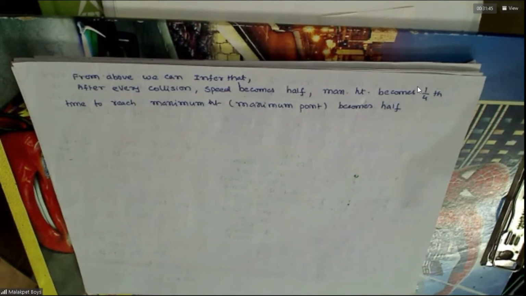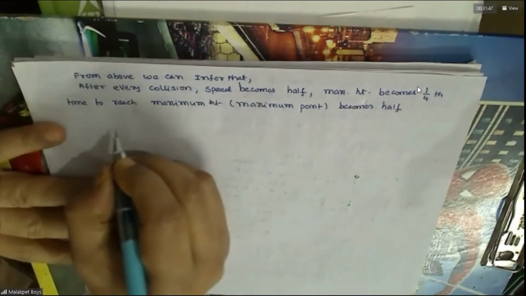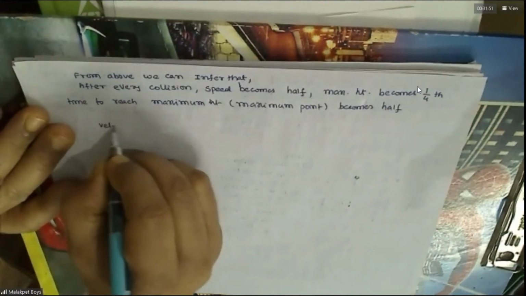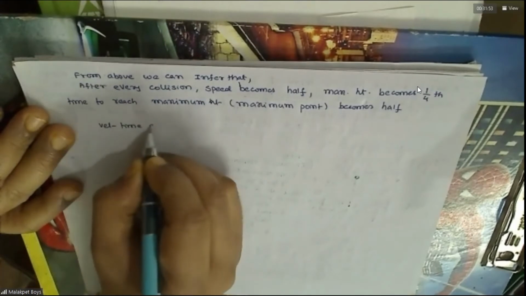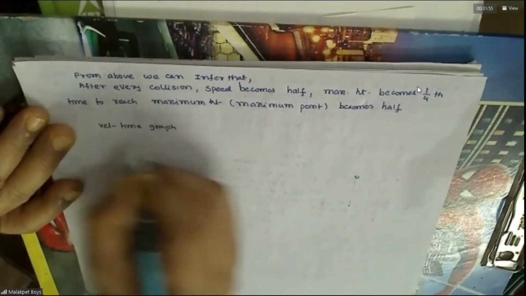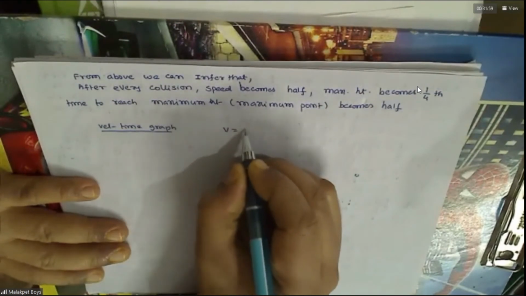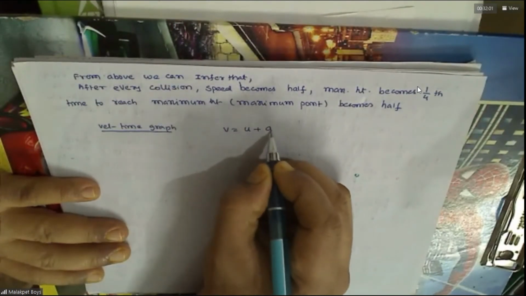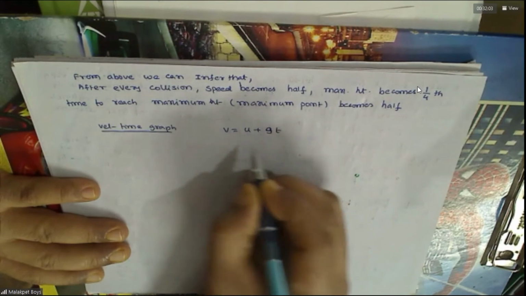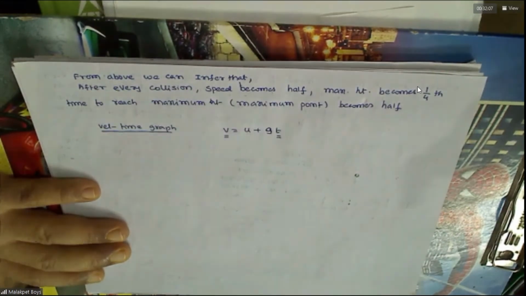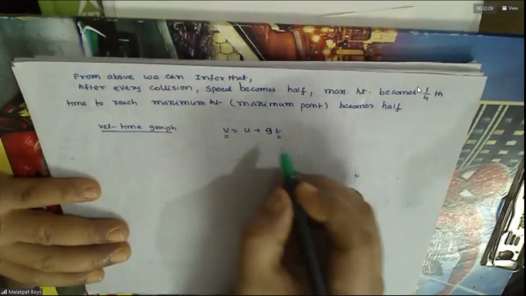Now, velocity-time graph. First thing, what is asked? Velocity-time graph. First of all, write an equation for this: v equals u plus gt. You need v and t. Which is independent, which is dependent?